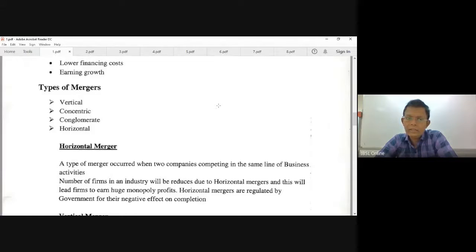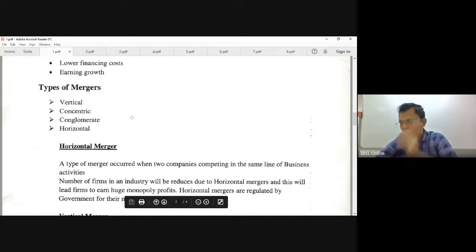Now, vertical and horizontal are the two, but if the examiner asks you for 3 or 4, you have to write them down. Vertical, horizontal, conglomerate. The final one is concentric. If the examiner asks what are the two types of mergers, then you write vertical and horizontal. If it is 3, vertical, horizontal, and conglomerate. If it is 4, these 4. Once the examiner tested 4 types. So generally we go by 2.